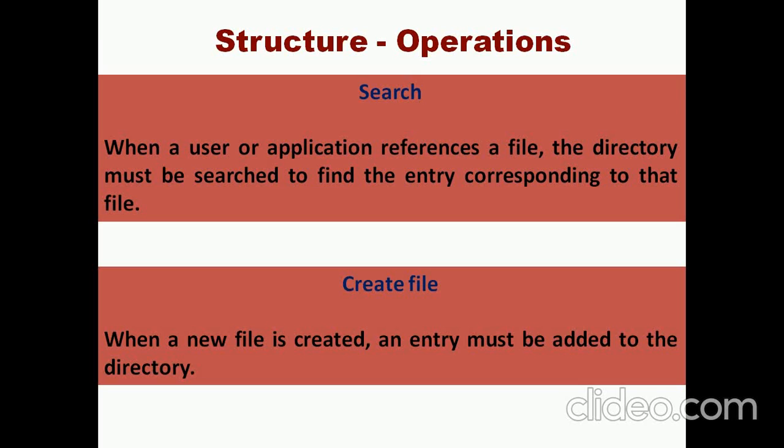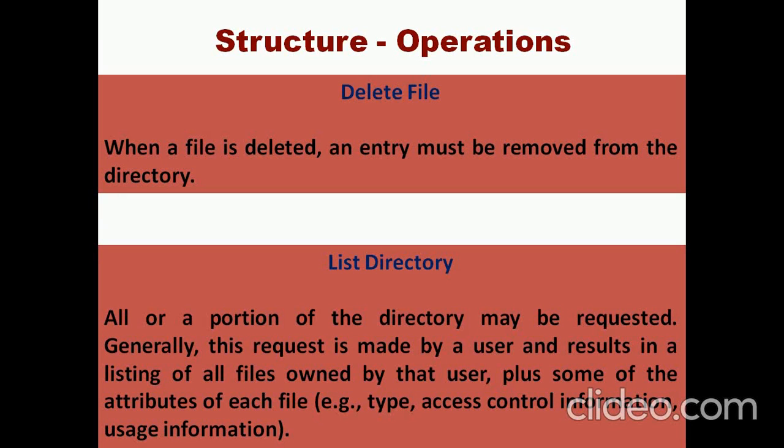Then we need to create the file, and after creating the file we need to add that file into the respective directory. Delete a file from the directory, we need to remove any one of the files. List the directory, for a single user it lists what user files are there with some minimal attributes also. So it displays what various files are associated with a single user with the attribute information.